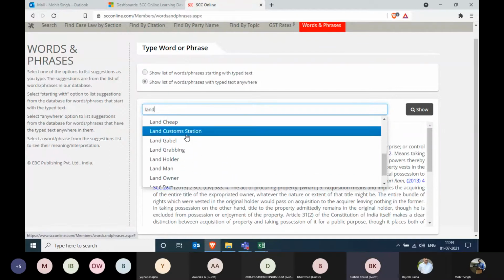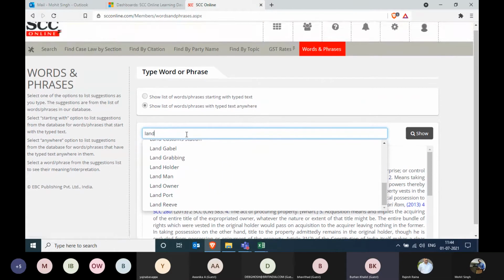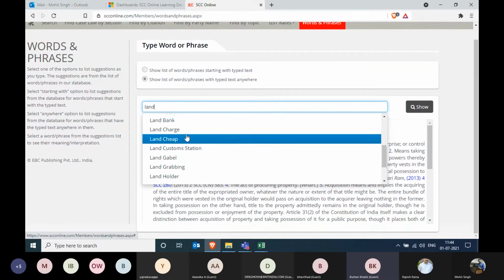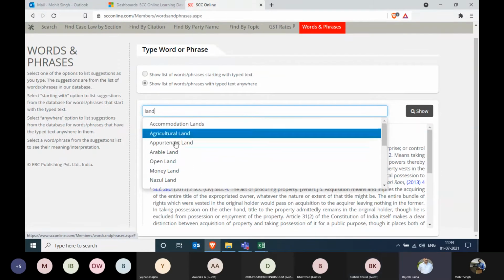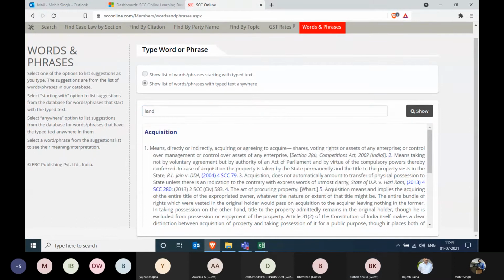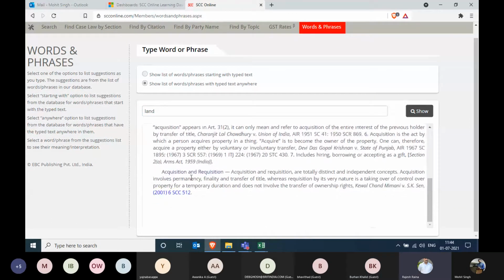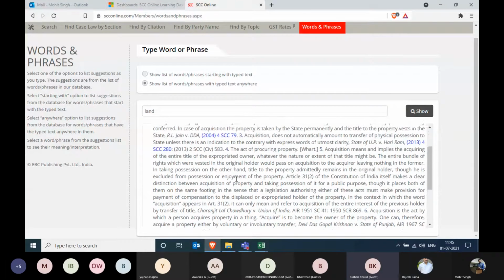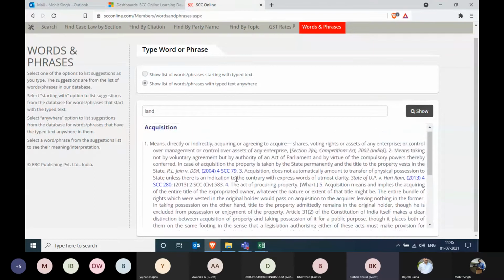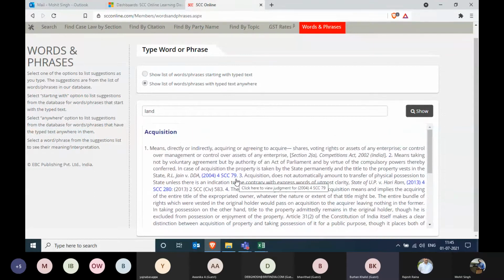We have the Land Acquisition Act in this country. Are we saying that there is no definition of land acquisition? It should be there. It's showing quite a few on land, but not on acquisition or requisition. See, these are some difficulties that we face. If I have to download the act from here and then read the definition, then what is the point of having this words and phrases search?